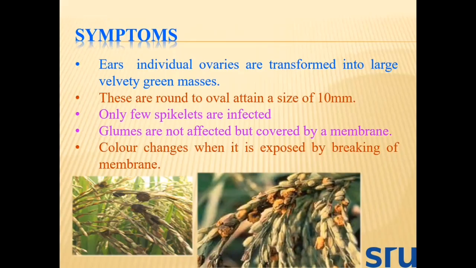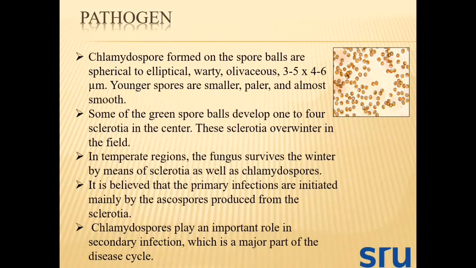Coming to the major symptoms, the individual ovaries in the ears are transformed into large velvety green masses of spore balls. These are round to oval and attain a size of more than 10 millimeter. Only a few spikelets in the whole panicle are infected. Glumes are not infected but are covered by a thin silvery membrane. The color changes when the membrane breaks, which releases the spores of Ustilaginoidea virens.